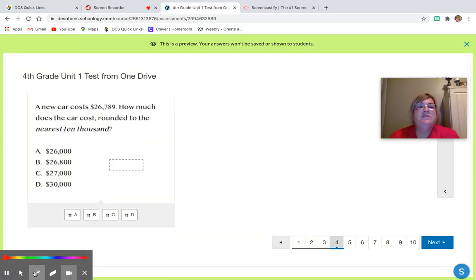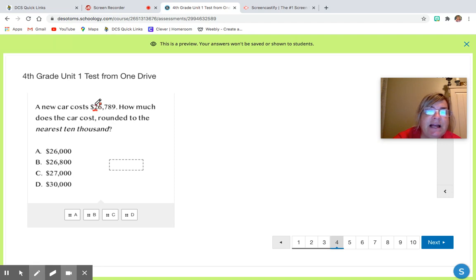All right. Question 4 says a new car costs $26,789. How much does the car cost rounded to the nearest 10,000? So we're rounding to the nearest 10,000. So this 2 is in the 10,000s place. And he slides to the right. Okay. That 6 falls in the group of 5 or more. So we're going to add one more to that 20,000. So 20,000 plus 10,000 would be 30,000. There's nothing before it because we're not rounding within the number.